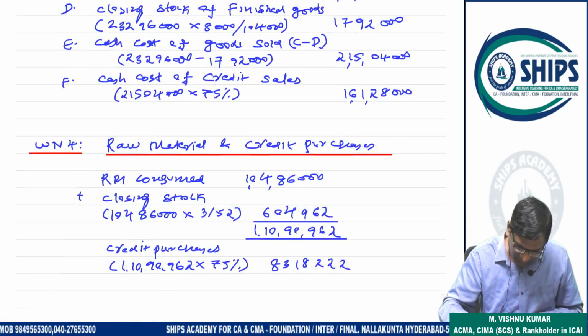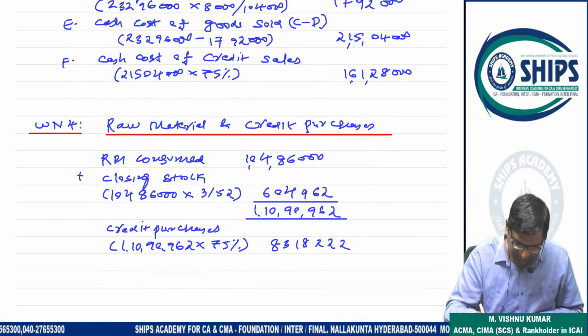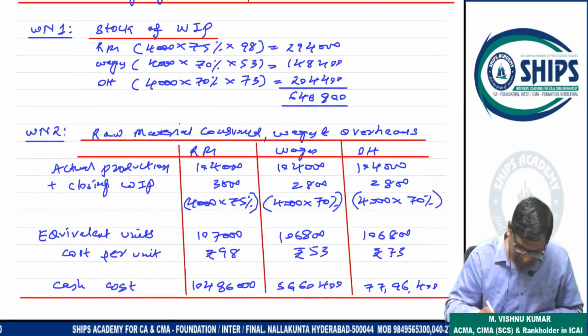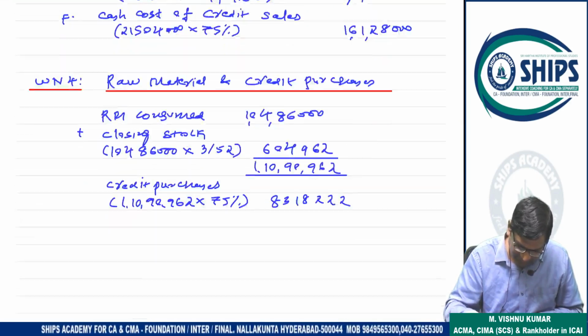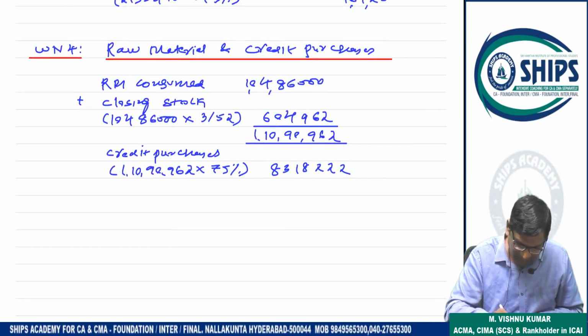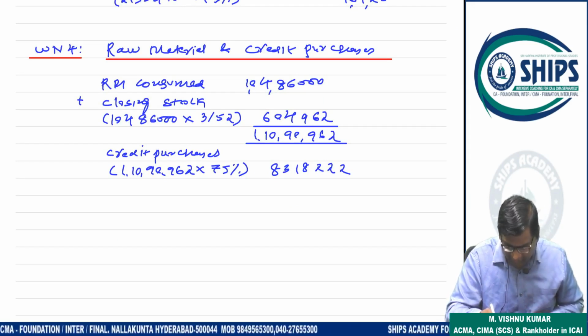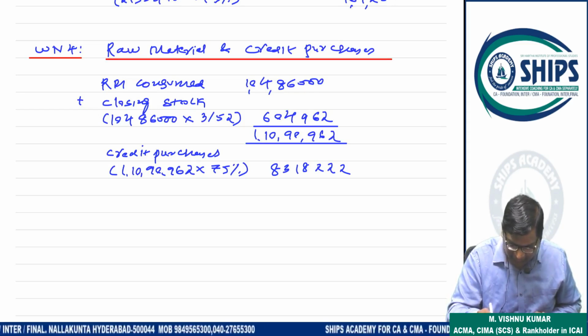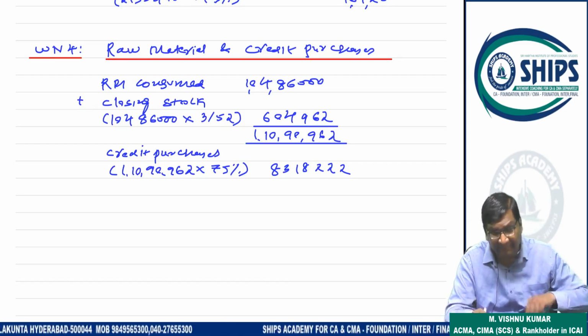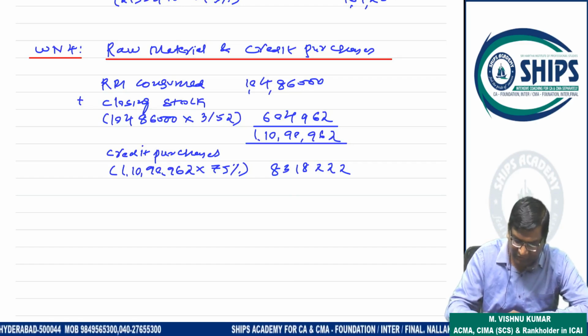Now raw materials and credit purchases. Raw material consumed we already calculated as 1 crore 4,86,000. Adding closing stock, 1 crore 4,86,000 into 3 by 52, which is 6,04,962, gives 1 crore 10,90,962. Credit purchases are 75% of this. Now all working notes are completed.